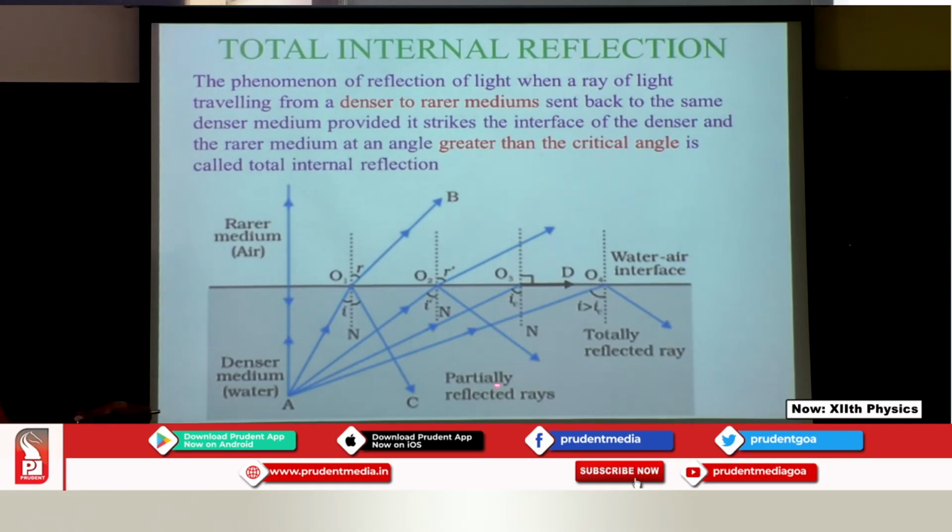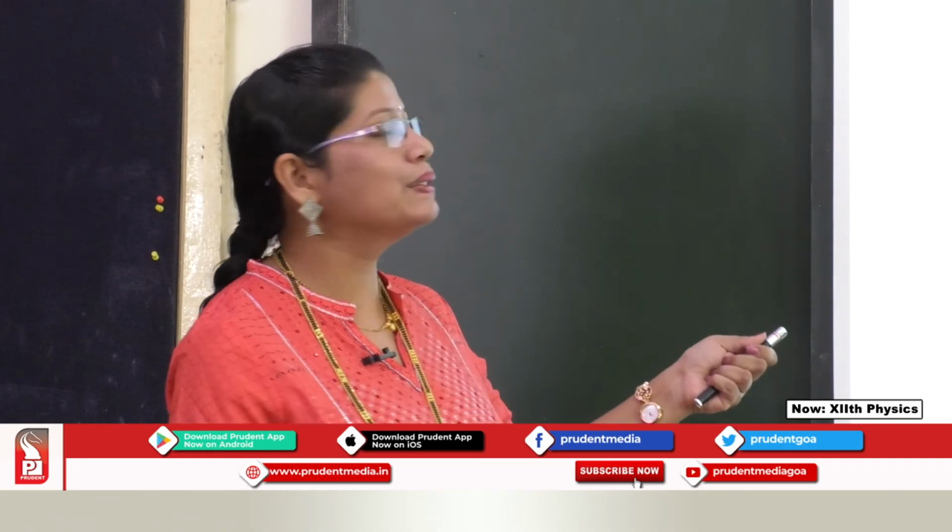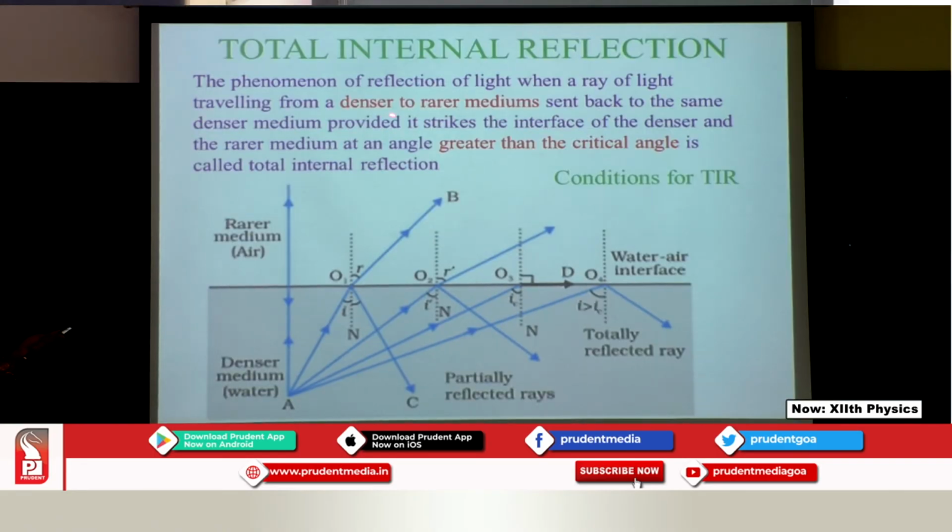Isn't it something beautiful, student? Though we are moving from denser to the rarer medium, there are two different mediums, but the moment it strikes with an angle greater than the critical angle, we get total internal reflection. So, there are two important conditions for TIR to happen, and that has been highlighted over here. First, your ray has to move from the denser to the rarer, and the angle of incidence has to be greater than the critical angle. So, these are the conditions for TIR.